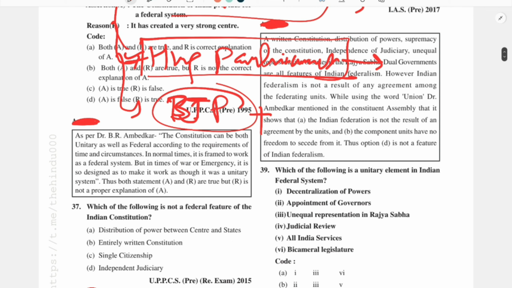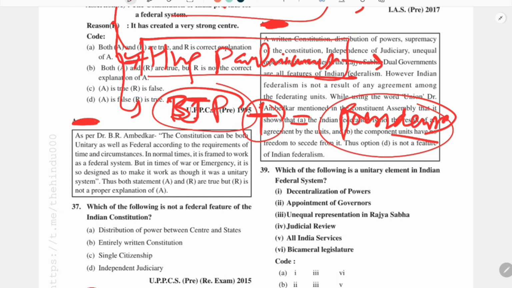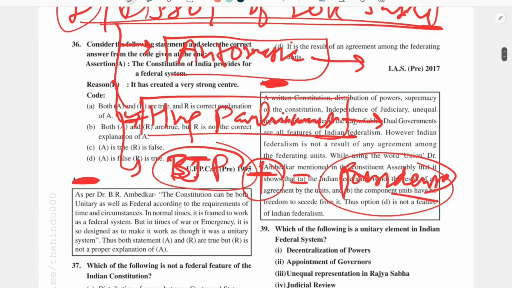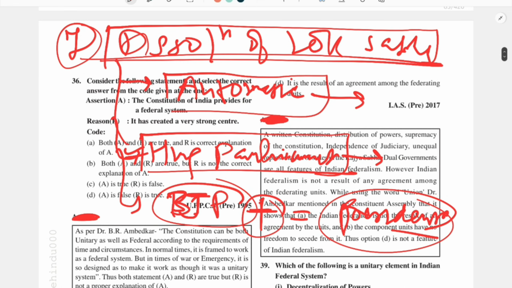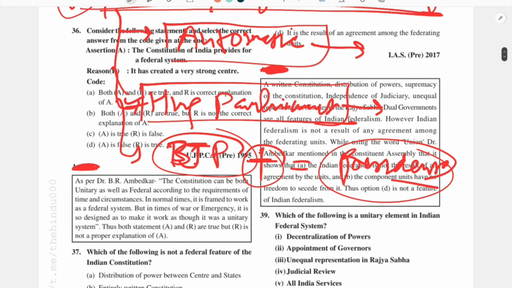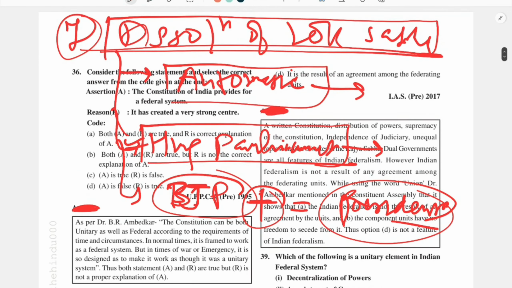So they are making some compromises while taking any decision, but they want to get a clear majority. So they can advise the president to dissolve the Lok Sabha for a fresh election so that they could get a clear majority if they are confident. So the party which has a majority has the power to advise the president to dissolve the Lok Sabha.